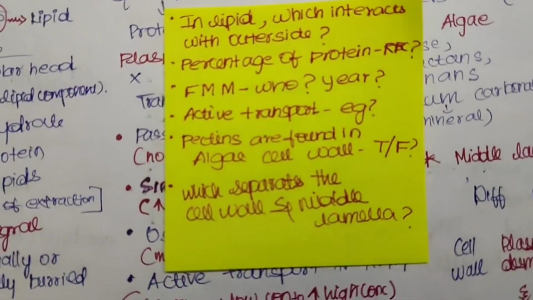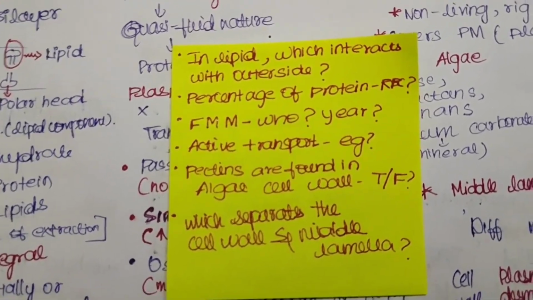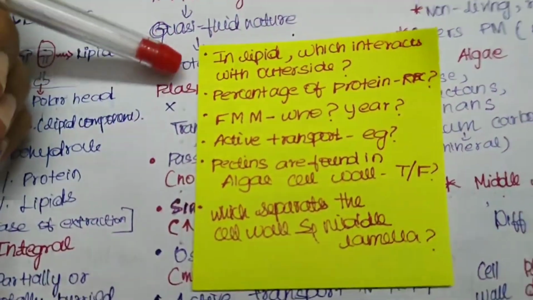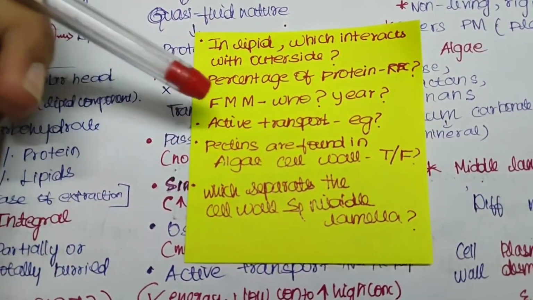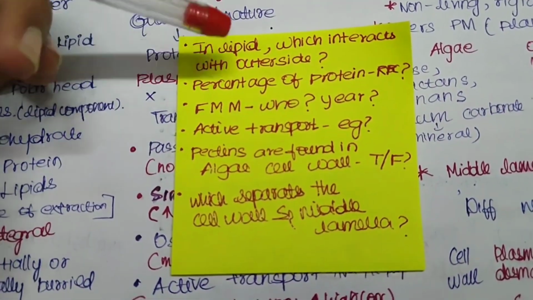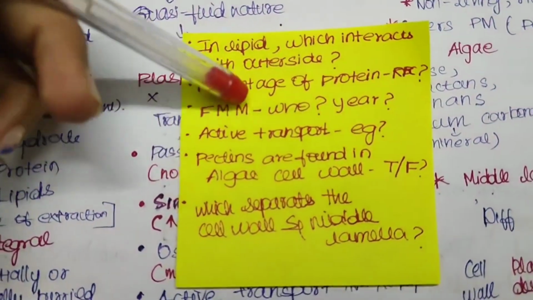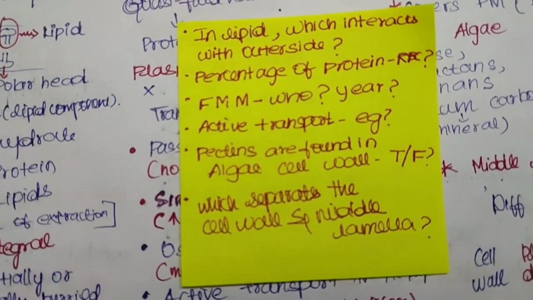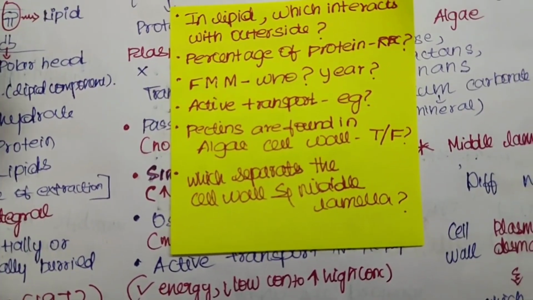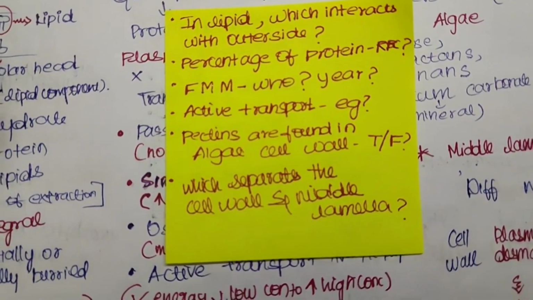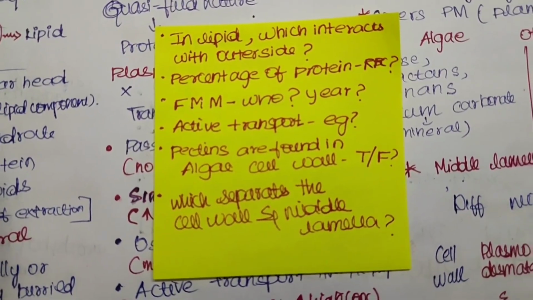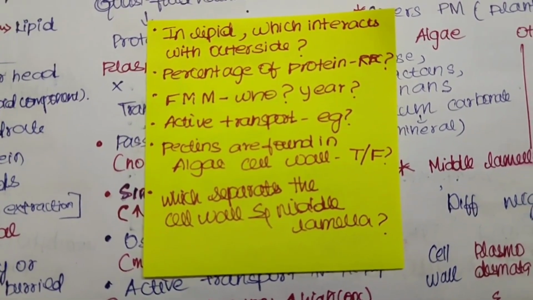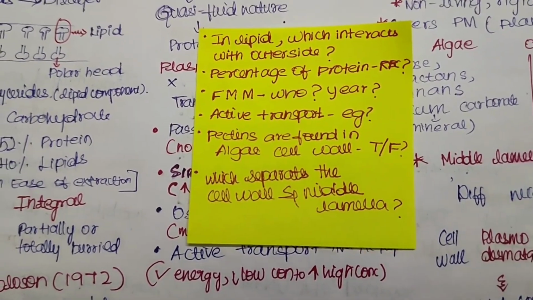The first question: in the lipid bilayer, which interacts with the outside world, outside the cytoplasm? What is the percentage of protein in RBC? Fluid mosaic model, I have given in short form like FMM. The fluid mosaic model was found by whom and in which year? Give an example for active transport. Pectins are found in algae cell wall. Is it true or false? What separates the cell wall and the middle lamella in eukaryotic cells?